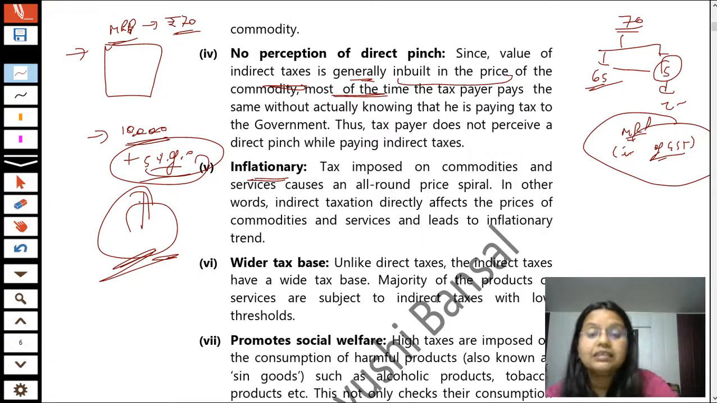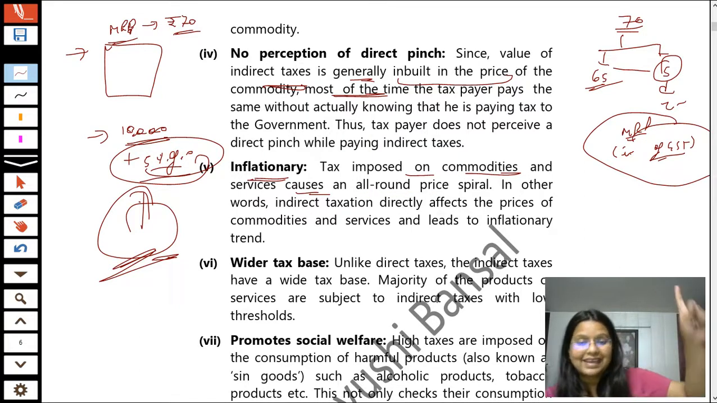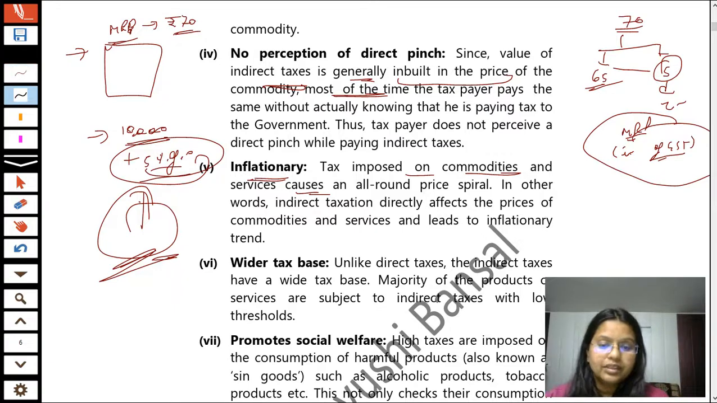That's why I said that features do not mean only advantages. Features mean the overall characteristics of that product. So tax imposed on commodities and services causes an all-round price spiral. It means all-round price increase. The next is wider tax base.